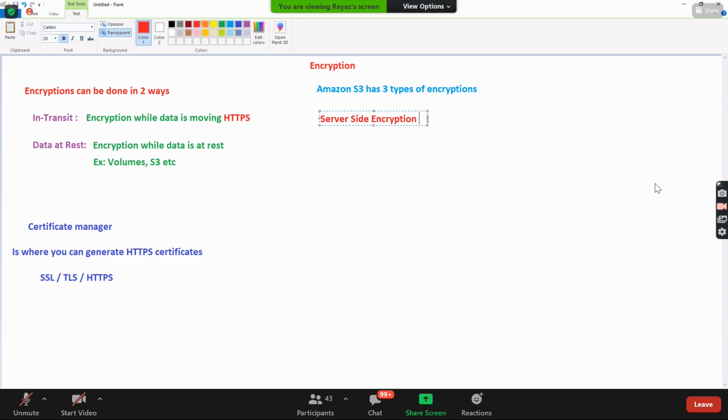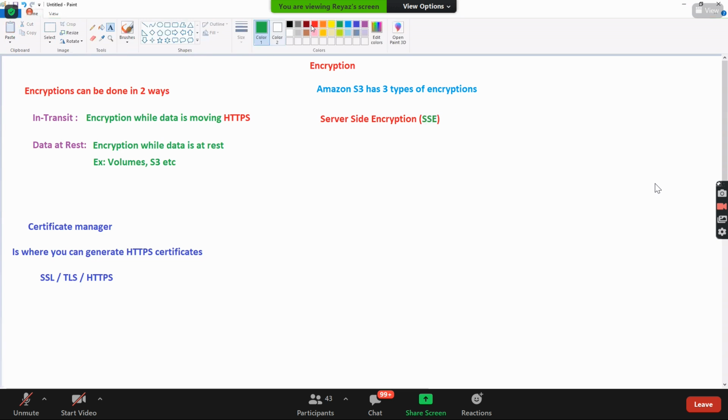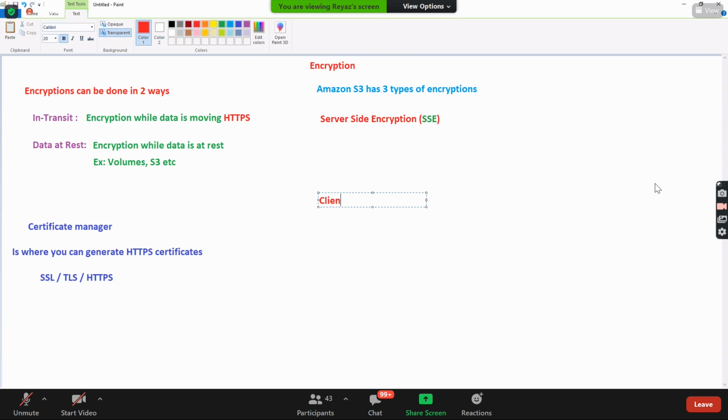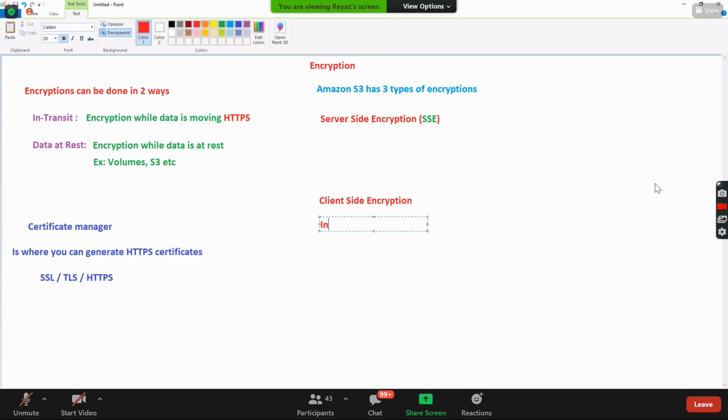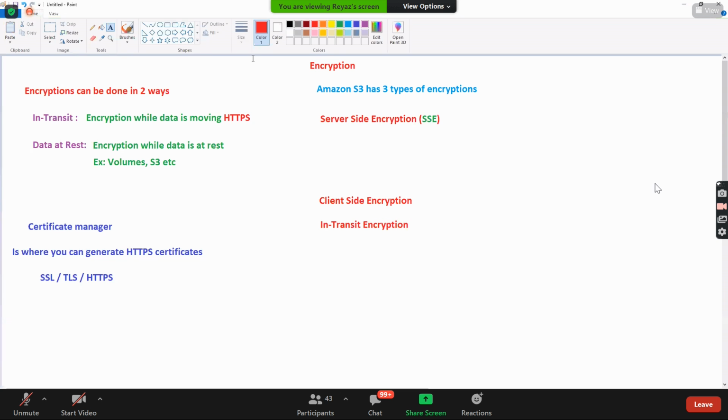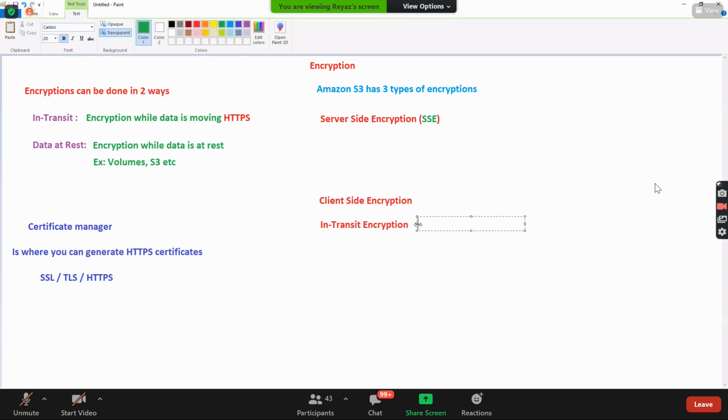In short, we call it SSE. And then we call it client-side encryption. And then another one we have is in-transit encryption. Guys, we know very well in-transit encryption can be done using HTTPS certificates.